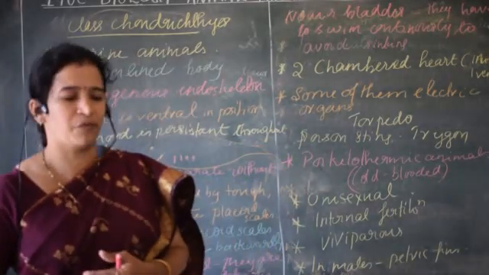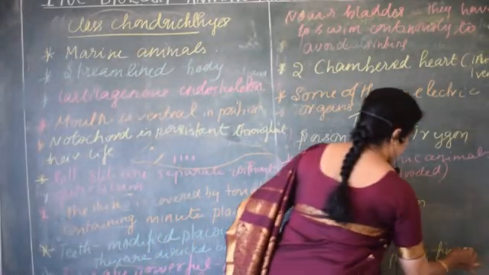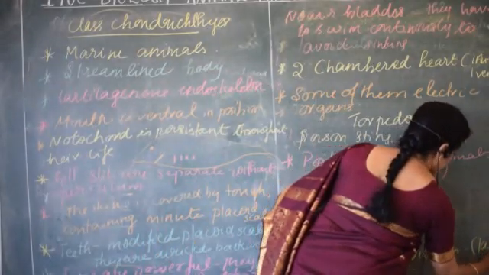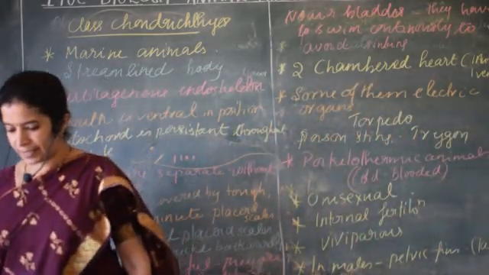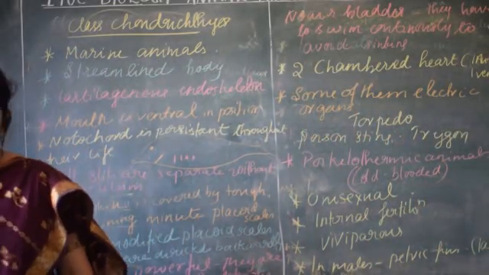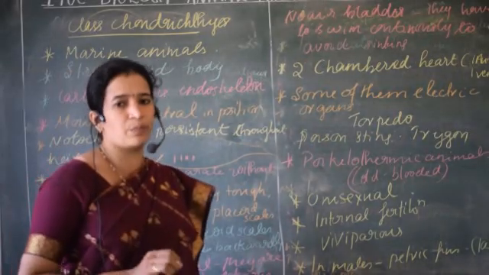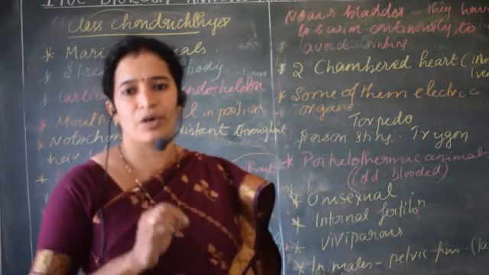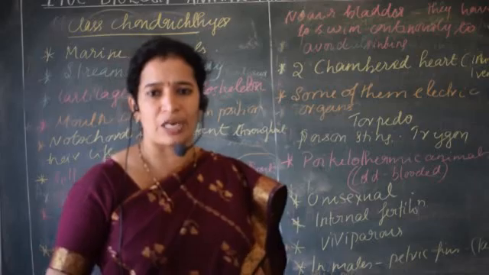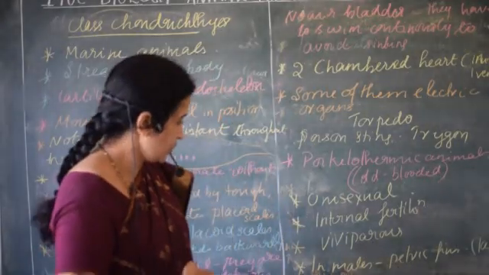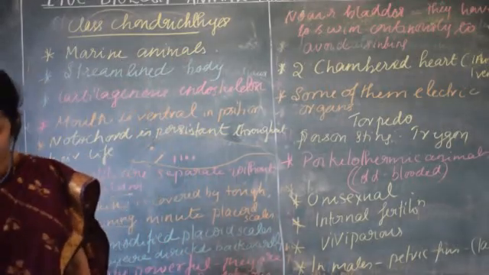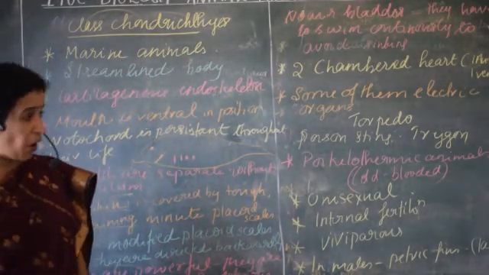Near the pelvic fins in males there are claspers. So what are these claspers? These claspers have an important role during copulation, the reproduction process. The claspers are functional. So this is about the major features of class chondrichthyes.